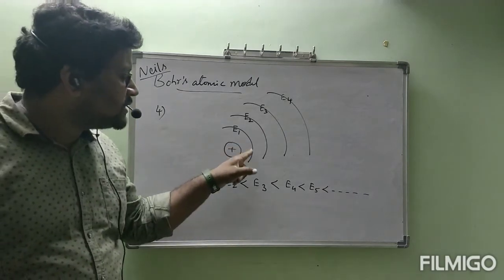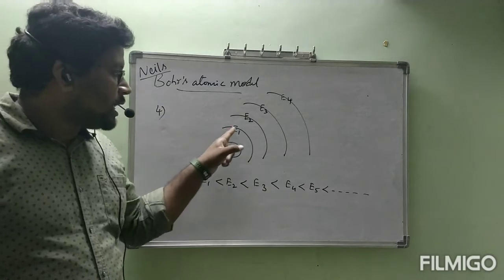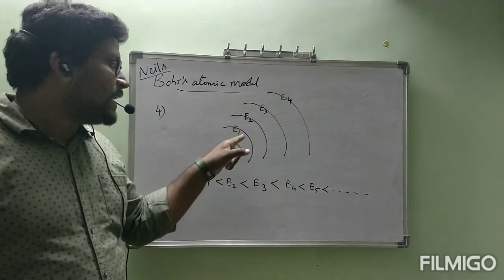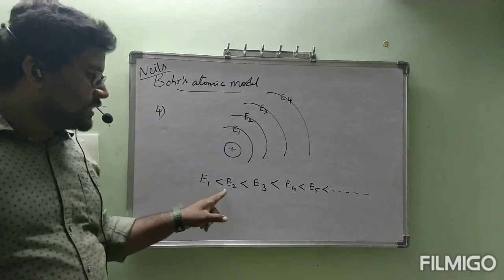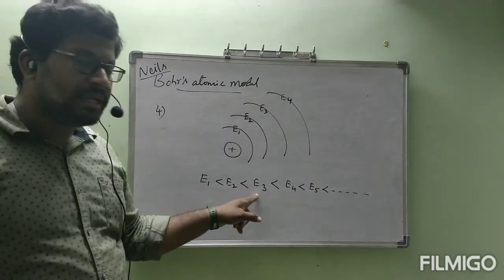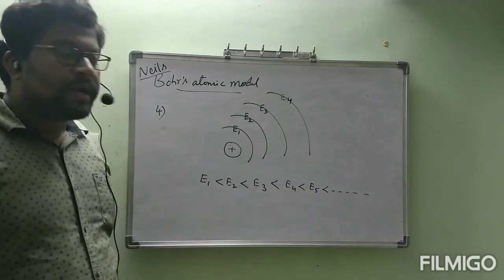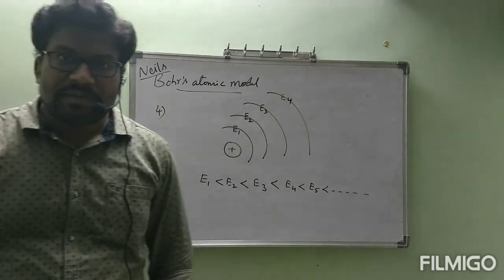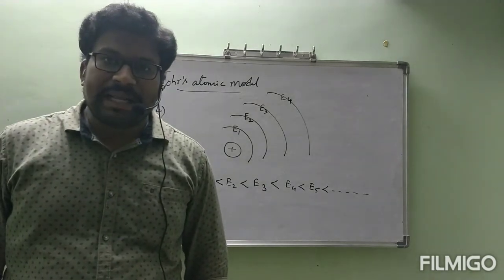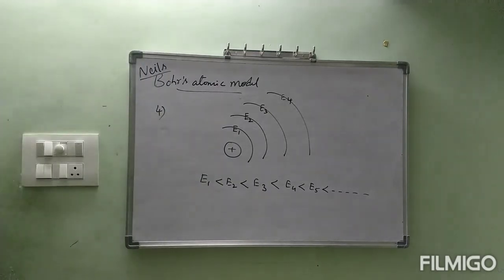So, the orbit which is nearer to the nucleus has least energy, E1. E1 is less than E2. E2 is less than E3. E3 is less than E4. E4 is less than E5. The fourth point is, when we move away from the nucleus, energy of the orbit increases. Once again, when we move away from the nucleus, energy of the orbit increases. This is the point which was given by Niels Bohr.